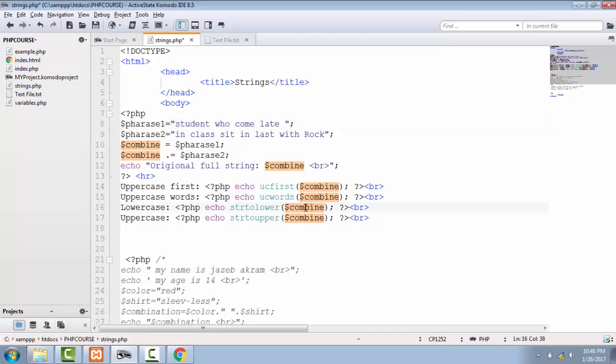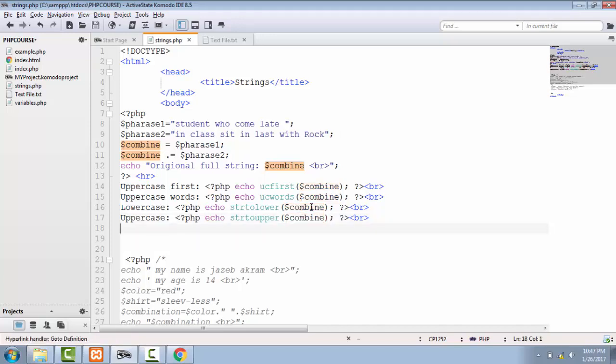On line 16, we will convert our string into lowercase, which we have made uppercase on line 15. And similarly, on line 17, we are going to convert it into uppercase again by using strtoupper combine. It's just a string function. If you want to convert any string into uppercase or lowercase, you can simply do that by using string functions.